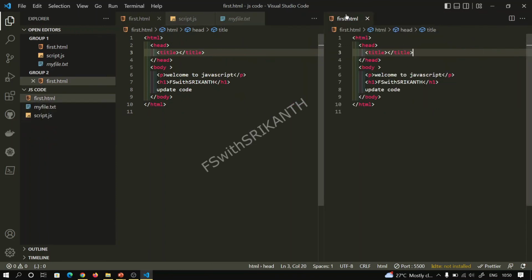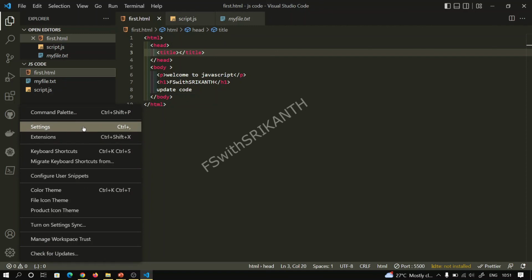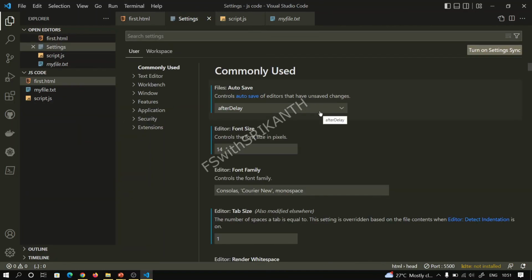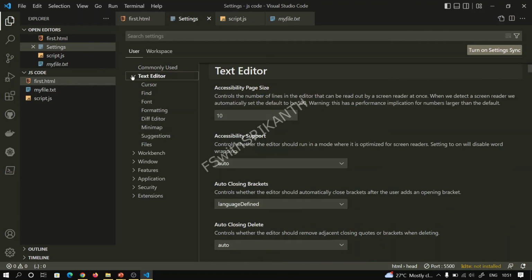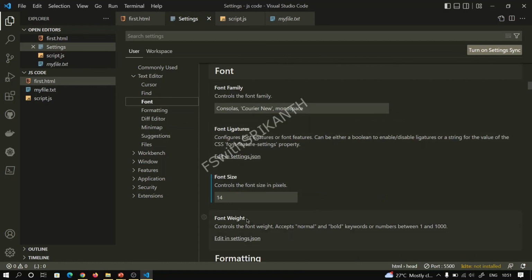Multiple windows will open, right? Settings. In settings, you can set things like the editor, how to save, and font color. The default font size is 14, and if you want to update it to 18, that is your wish, right?